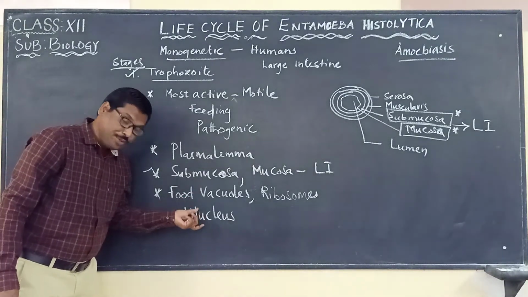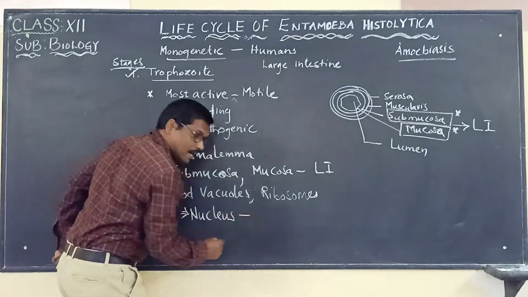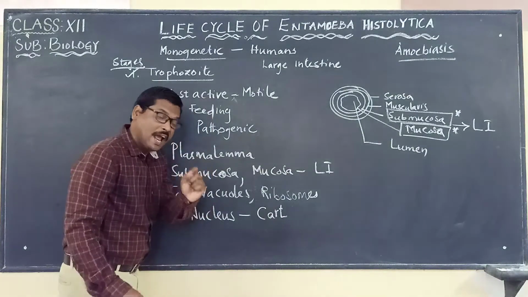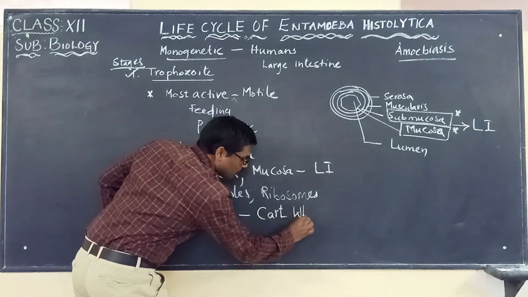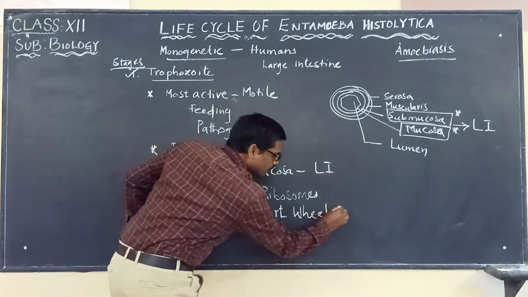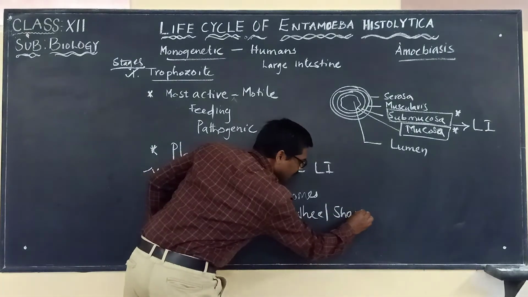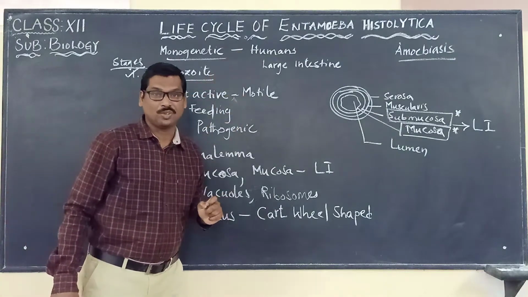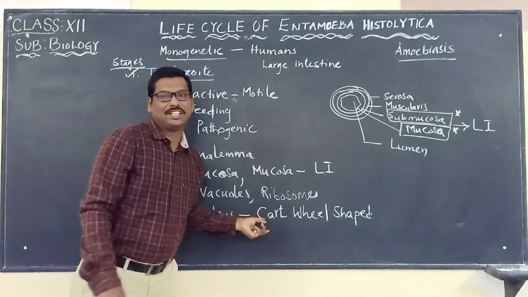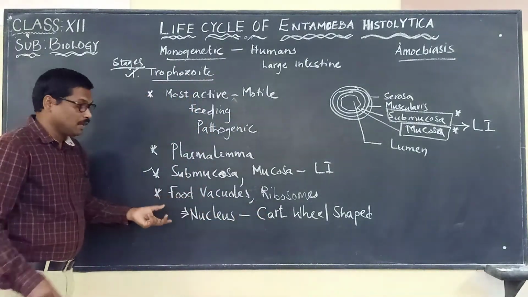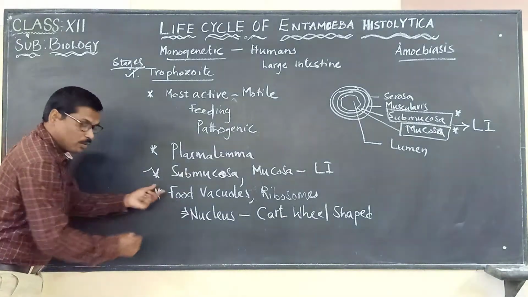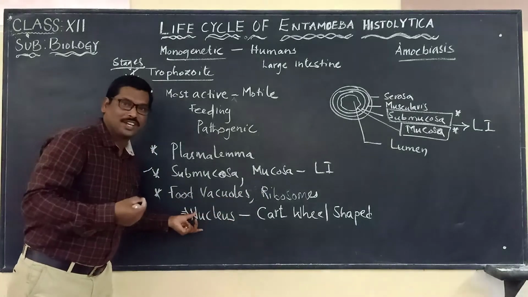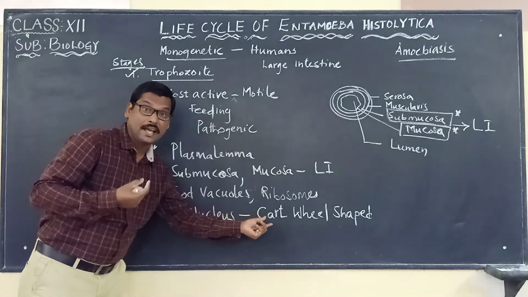That is, the nucleus is vesicular and cartwheel shaped. This is a very important point we have to keep in mind regarding the nucleus of Entamoeba histolytica, which is in cartwheel shape. So here, there are food vacuoles, there are ribosomes, and the nucleus is also there, which is vesicular and cartwheel shaped.